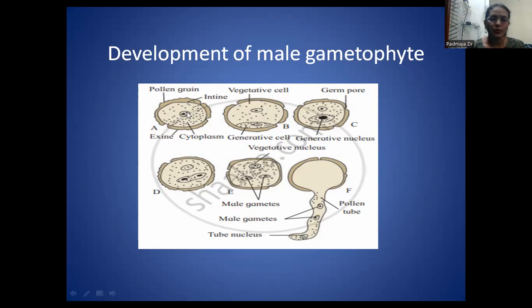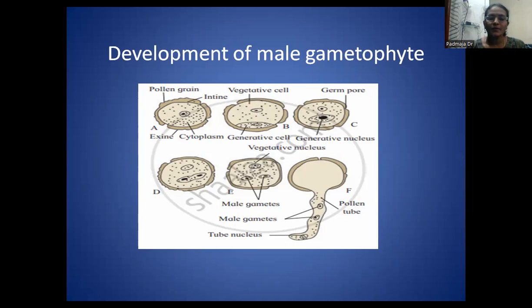This haploid nucleus undergoes mitotic division, unequal mitotic division. As a result, 2 cells are formed, one big cell and one small cell. So unequal division, mitotic division, and the big one is known as the vegetative cell, and the small one is known as the generative cell.